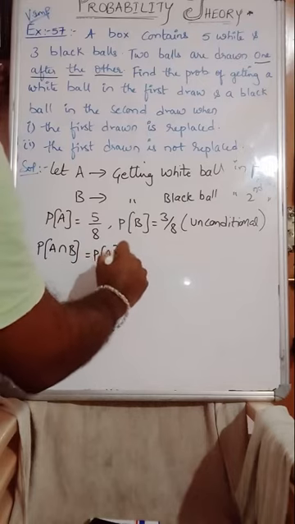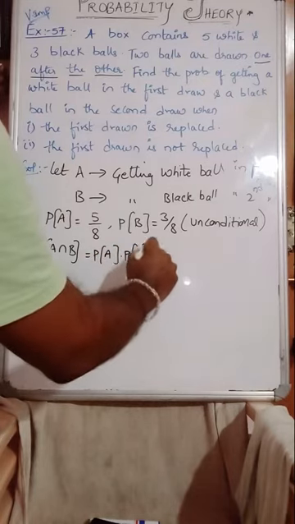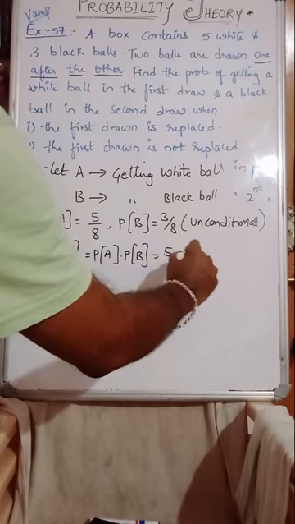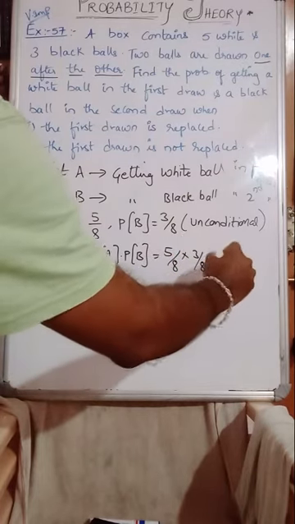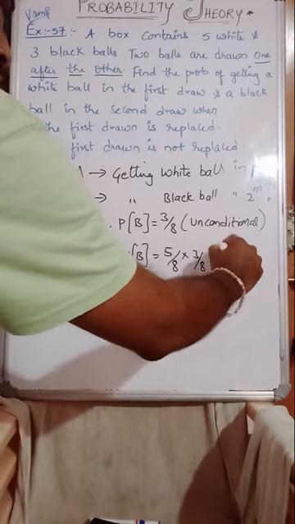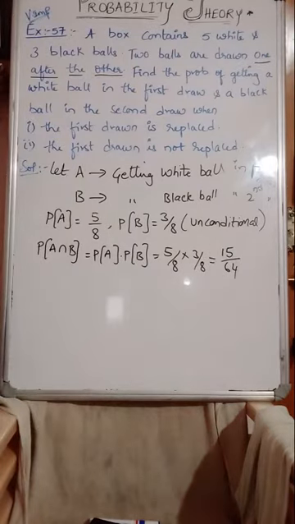is P of A times P of B. Multiply these two: 5 by 8 into 3 by 8. 15 by 64 is the probability. This is the first question.